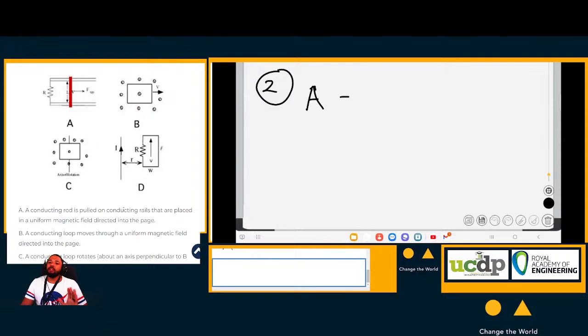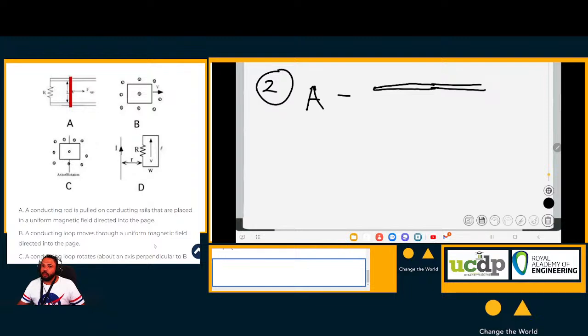So the magnetic field is going into the page. Okay, so the magnetic field is uniform. The magnetic field does not change. But what does change? Because you see this here, this is the loop. Let me just draw the situation in A. This is A. Okay, we have the conducting rails here, going that way.